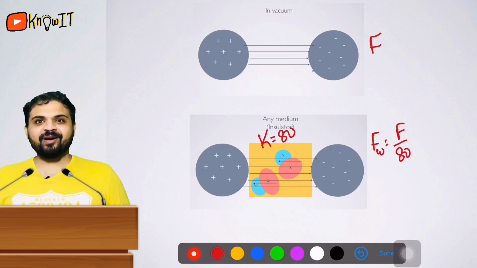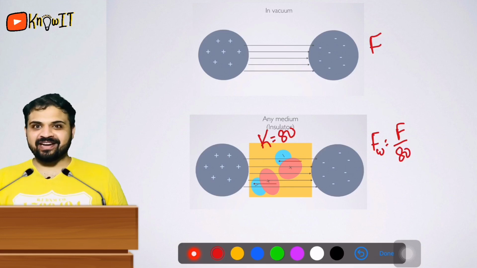So that's all about Coulomb's law, that's all about permittivity. I hope you must have got this concept very well in your mind.